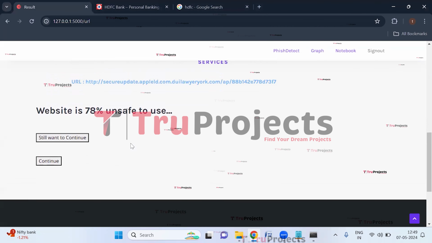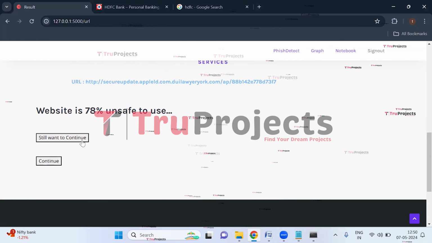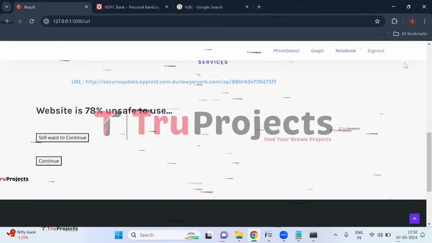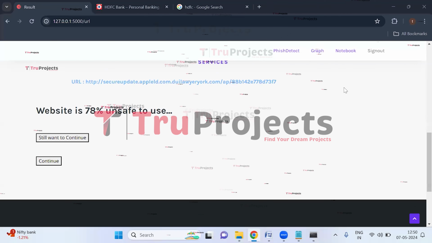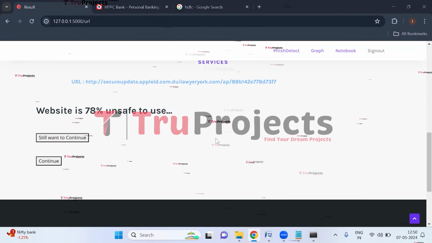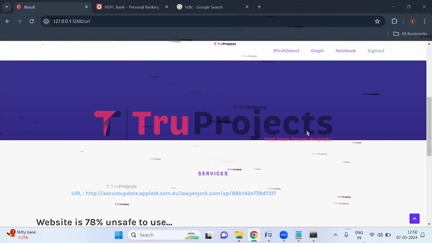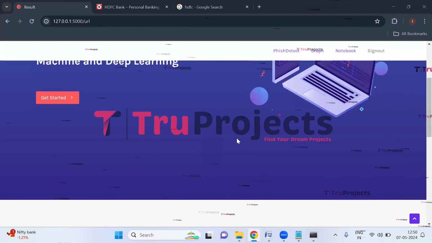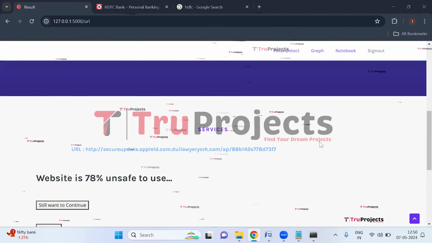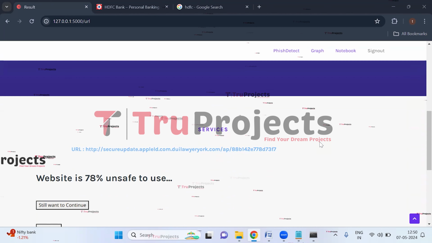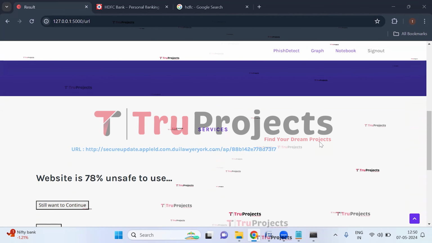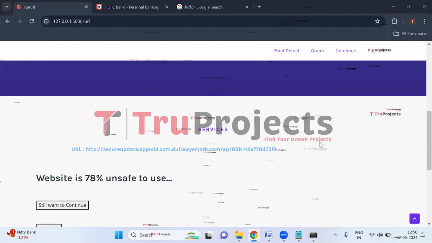So if we click on still want to continue or continue, then it will be a problem for the user because it is not a secure website. In this way, just by entering the URLs, we can detect whether it is a phishing website or legitimate website. Only if the website is secure, users can use it.